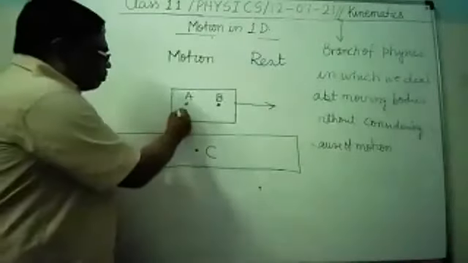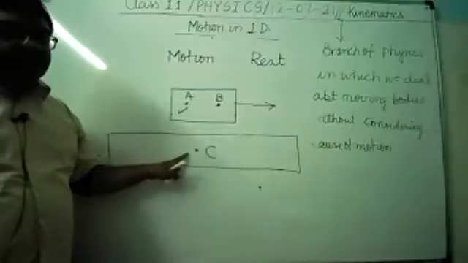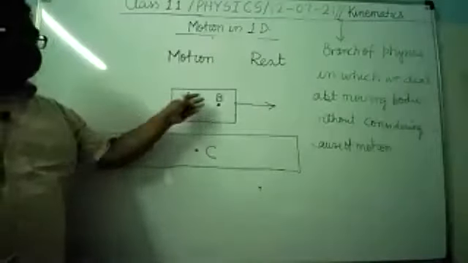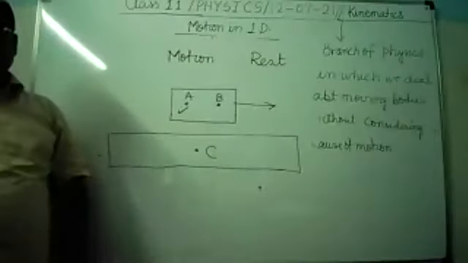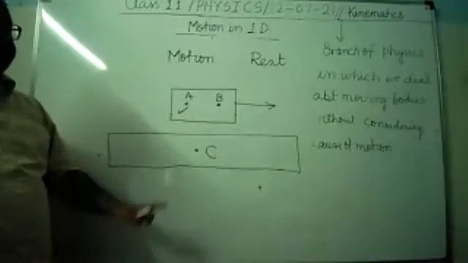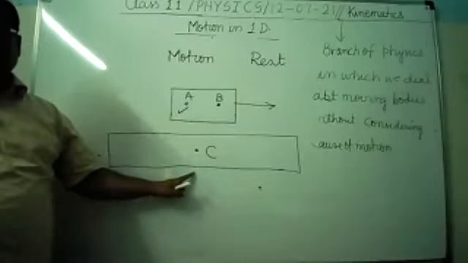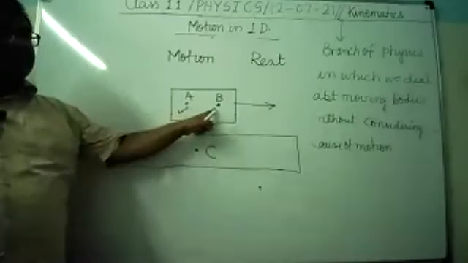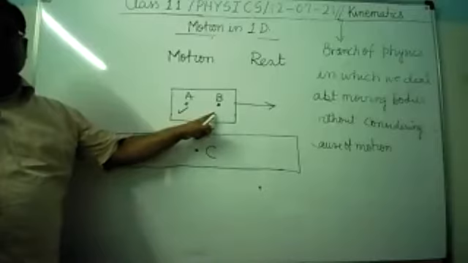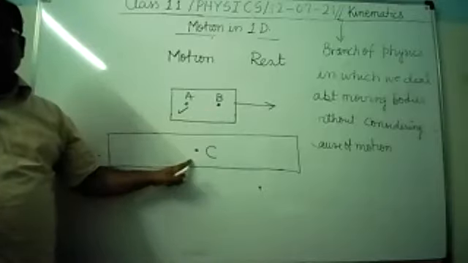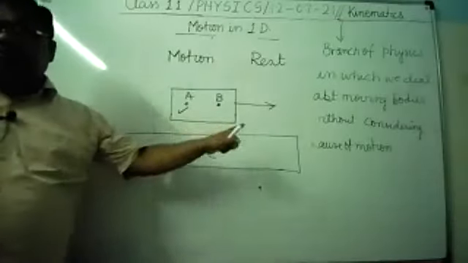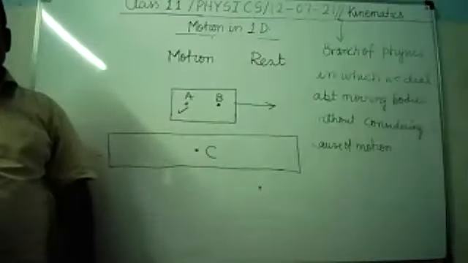But if you compare the position of A with respect to C, the compartment is moving in that direction. You will find that A is in motion with respect to C. Similarly, if you compare the position of B with respect to C, you will find that B is in motion.